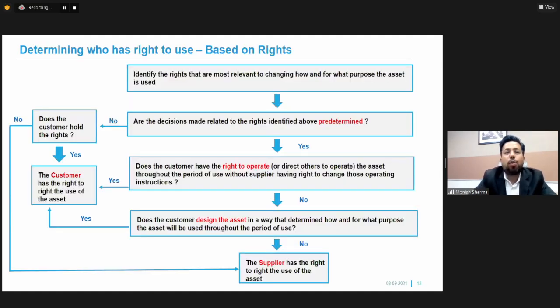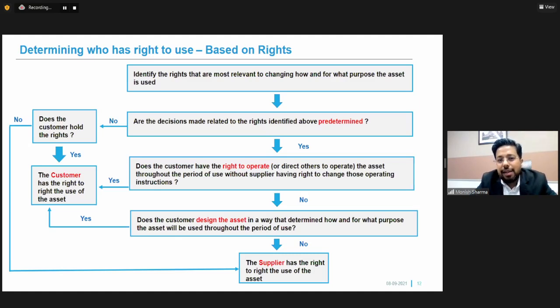Now let us see what do we mean by right to use an asset. Identifying the right to use an asset can be categorized as what is the most relevant right for using that asset. If it is a car, what is the most relevant right for using that asset? How can that asset be used?